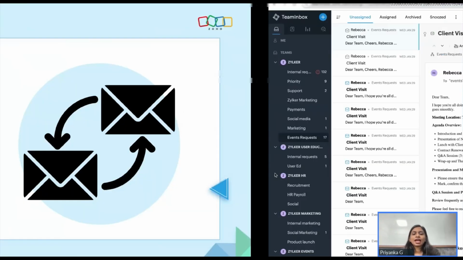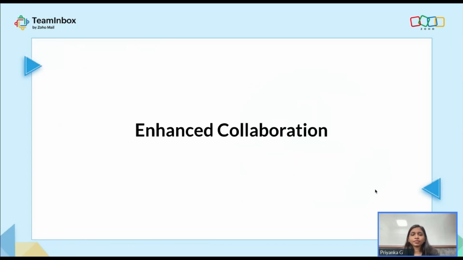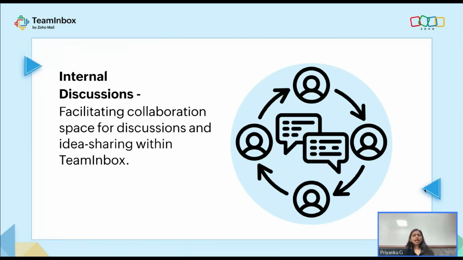All right, and now next you have enhanced collaboration. We finished two different modules, communication and channels and inbox management, and this is the third module we're going to cover, that is enhanced collaboration. The feature released under this module is internal discussions. When we are having a tool where we are collaborating, delegating and working, if you would like to also communicate within yourselves, bond better and discuss better, the tool should allow you to do that, right? TeamInbox just has the right feature for you to do this, and that is internal discussions.